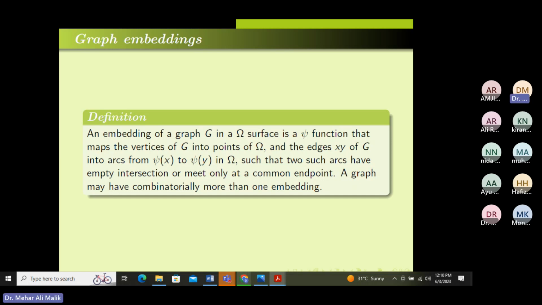Okay. I hope everyone can see now. Now, what is an embedding? An embedding of a graph on a surface is a map that maps the vertices of the graph to different points of that surface, and the edges map onto arcs of that surface. Obviously the arcs do not intersect with each other; they intersect only at a common vertex point.